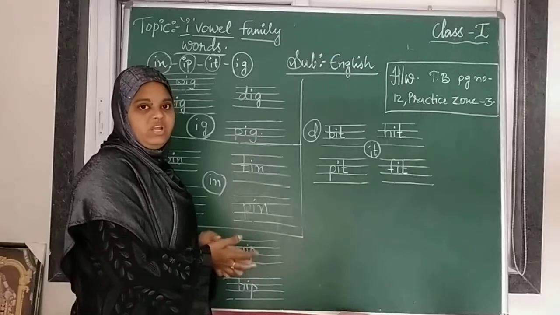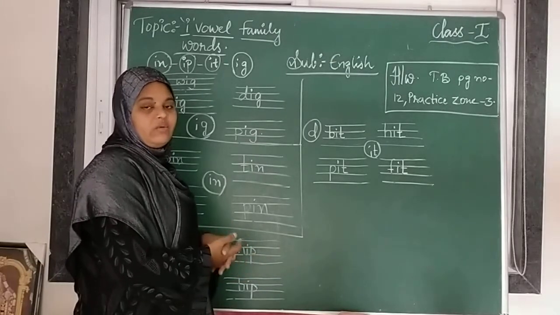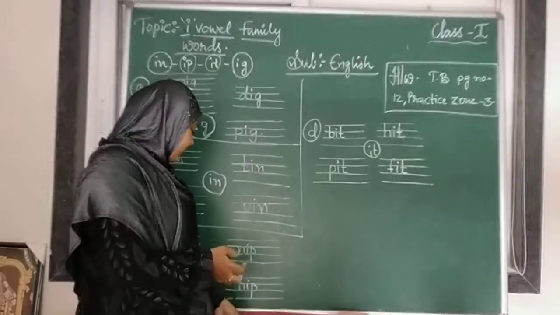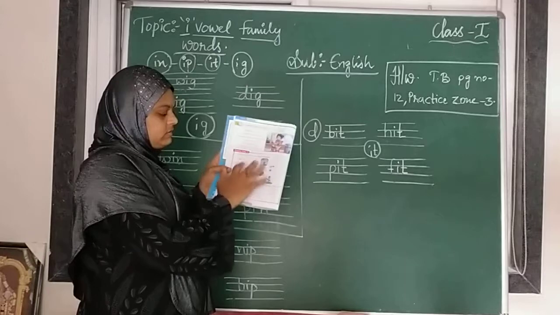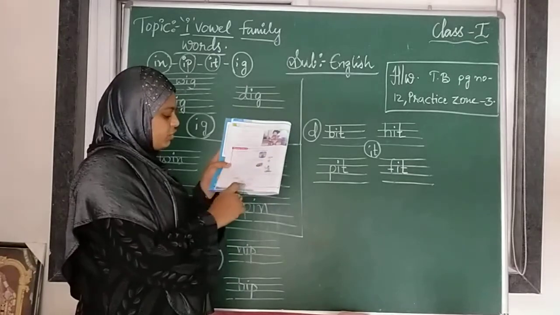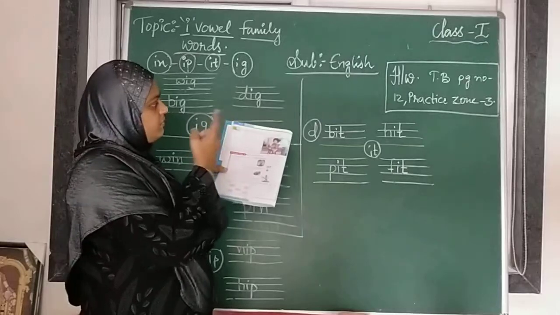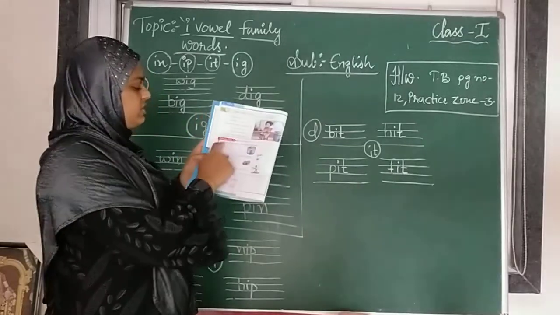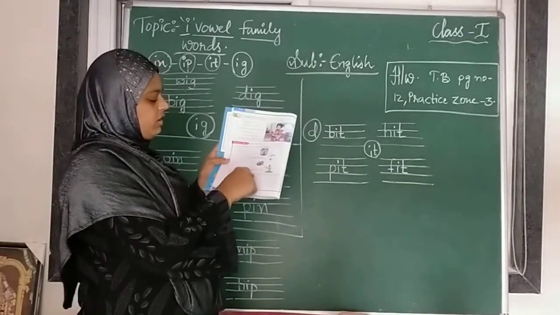That is the textbook only. So you have to write neatly. You have to use only pencil, and you have to write neat handwriting. So again I am telling you, you can see the pictures and you can complete the blanks. And that is page number 12. I have written that textbook homework is textbook page number 12, practice zone 3. So this is the practice zone 3. You have to complete these 4 blanks.